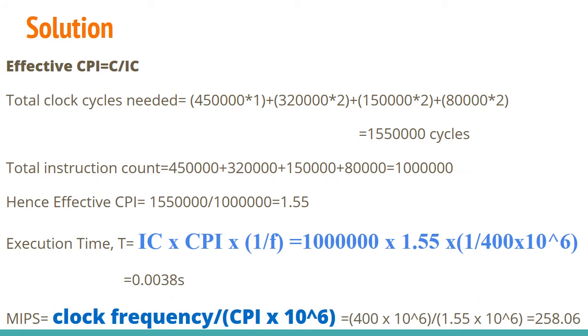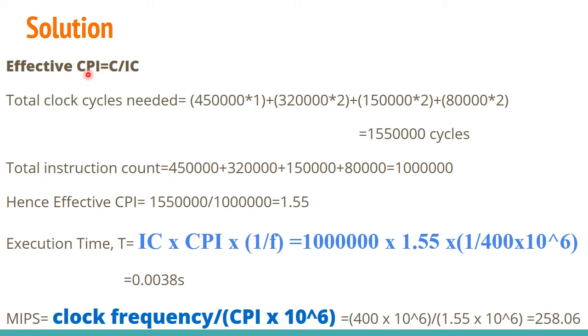About the solution, first of all you have to identify the most appropriate equation that you can use here. I am using this particular equation, CPI is equal to C divided by IC. You already know this equation. If you want to evaluate cycles per instruction, you need to divide the total clock cycles by IC. So here you require C and IC.